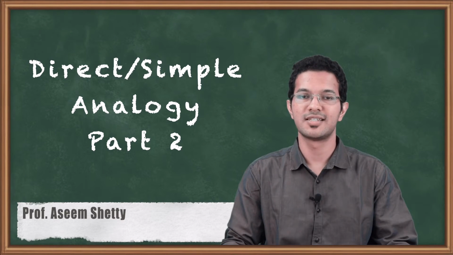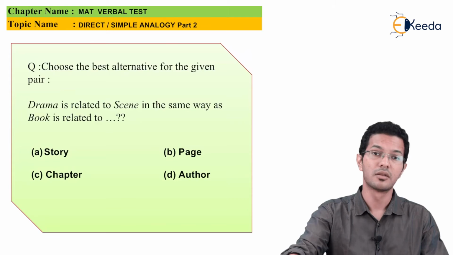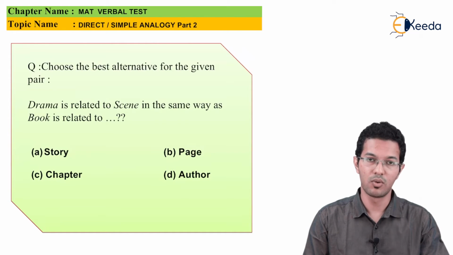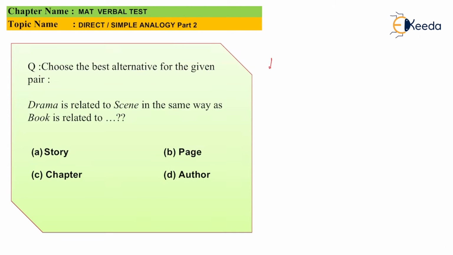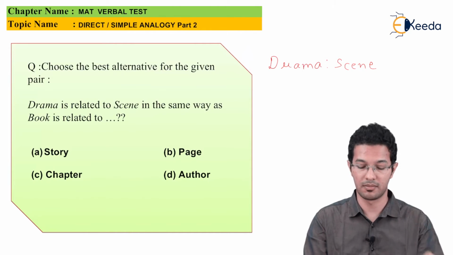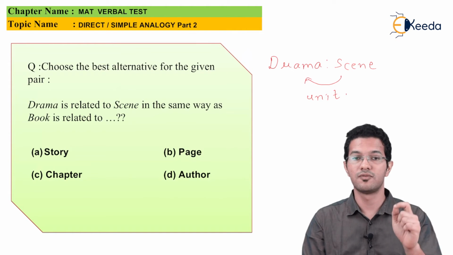Hello friends, in today's lecture we will be understanding some MCQs on direct or simple analogy, which is part 2. The first MCQ says that drama is related to scene in the same way as book is related to. So let us see the relation between drama and scene. I can say that scene is nothing but a unit of a drama. So in the same way, let us see the relation for a book.